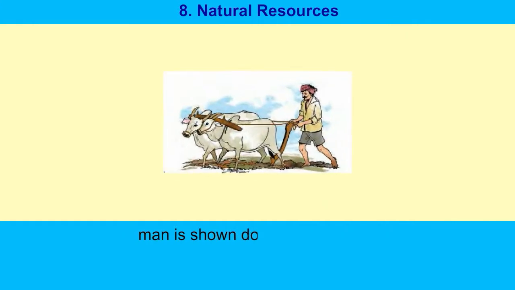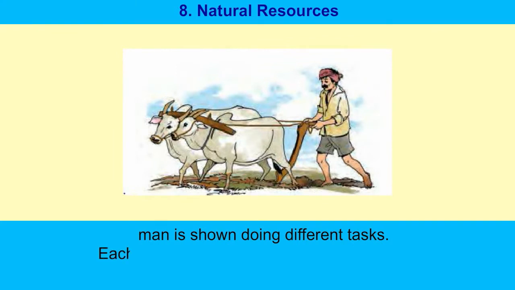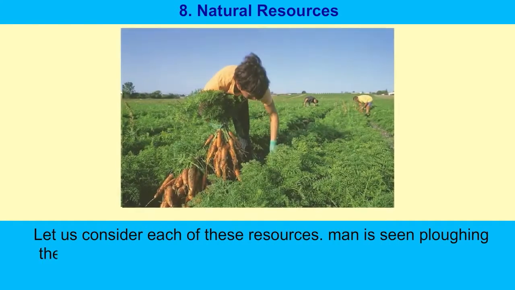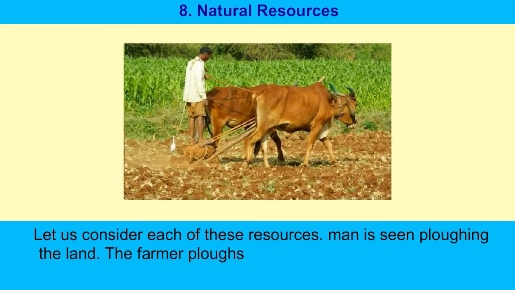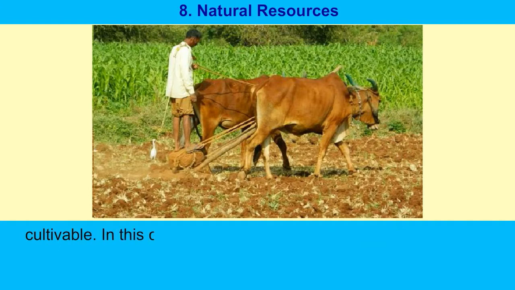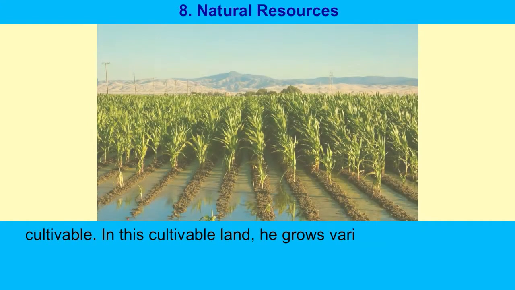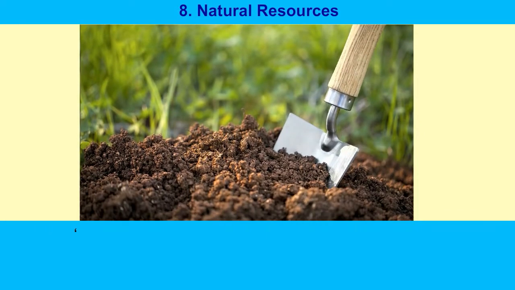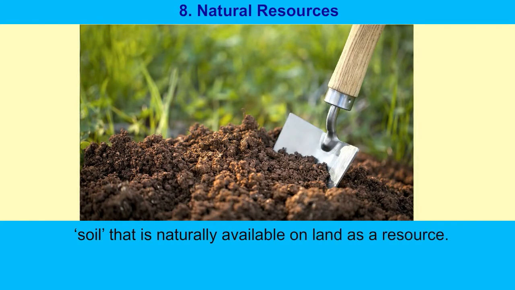Man is shown doing different tasks. Each of the tasks is related to some resource. Let us consider each of these resources. Man is seen plowing the land. The farmer plows the soil layer and makes the land cultivable. In this cultivable land, he grows various crops and fulfills his and others' need for food. For this purpose, he uses the soil that is naturally available on land as a resource.